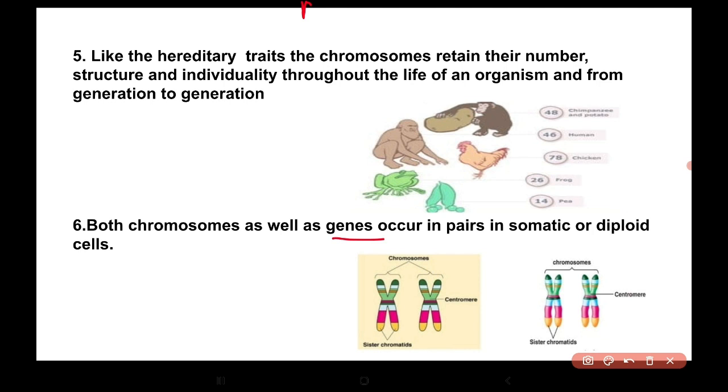So these are a pair of homologous chromosomes, and these are the sister chromatids, and these are the non-sister chromatids, and the chromosome is connected with the centromere. So both the chromosomes as well as the genes occur in pairs.